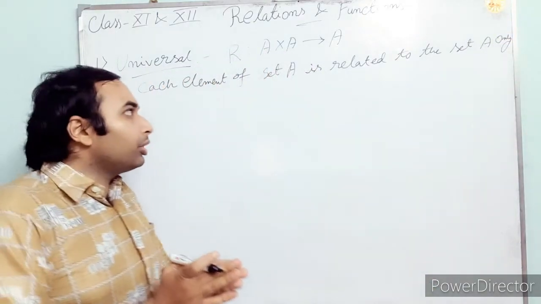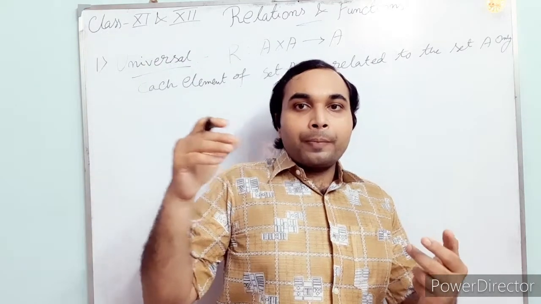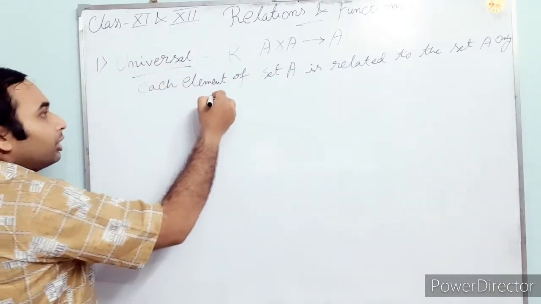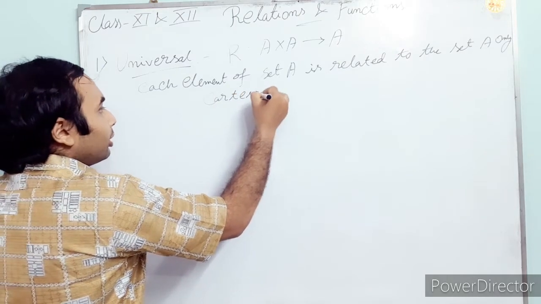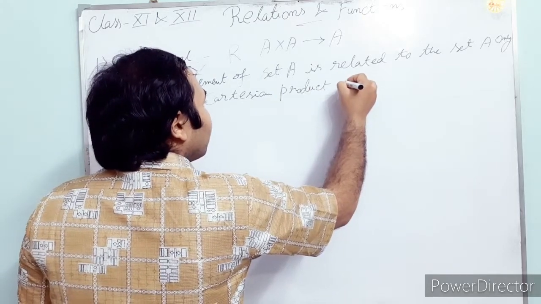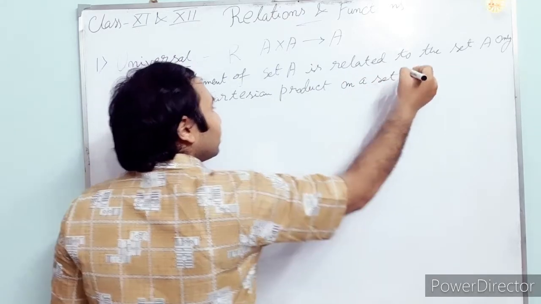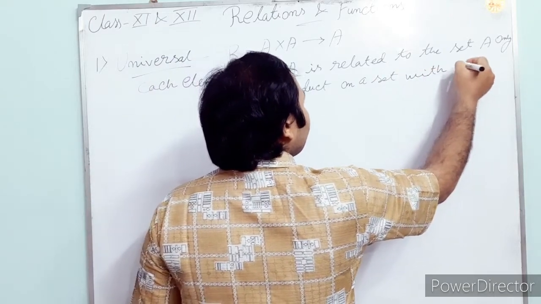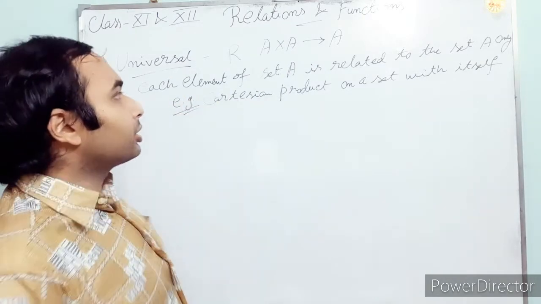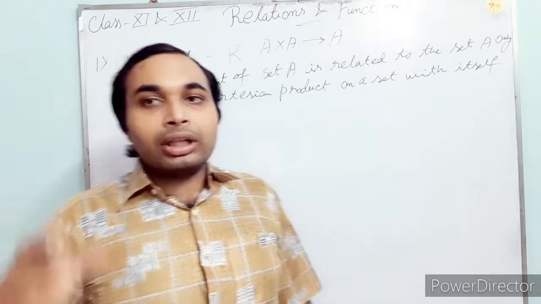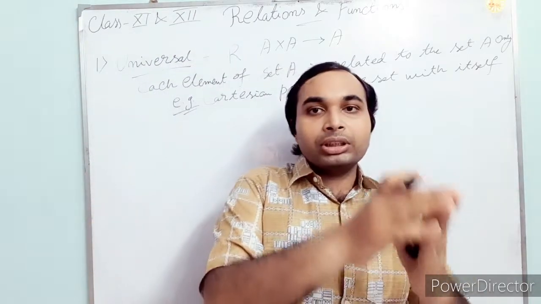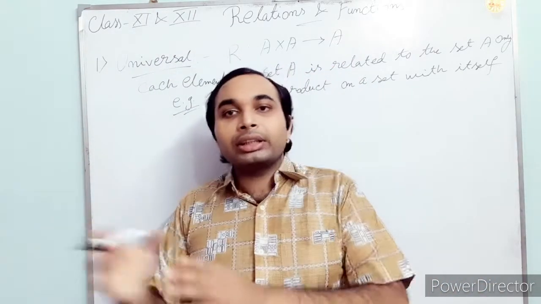That is, each and every element of the set will be related to each and every element of set A. So what is this relation? Actually, the Cartesian product on a set with itself is the universal relation. If you see the Cartesian product I discussed in the previous videos, you will find all of the elements of this set making a relation with that set only.